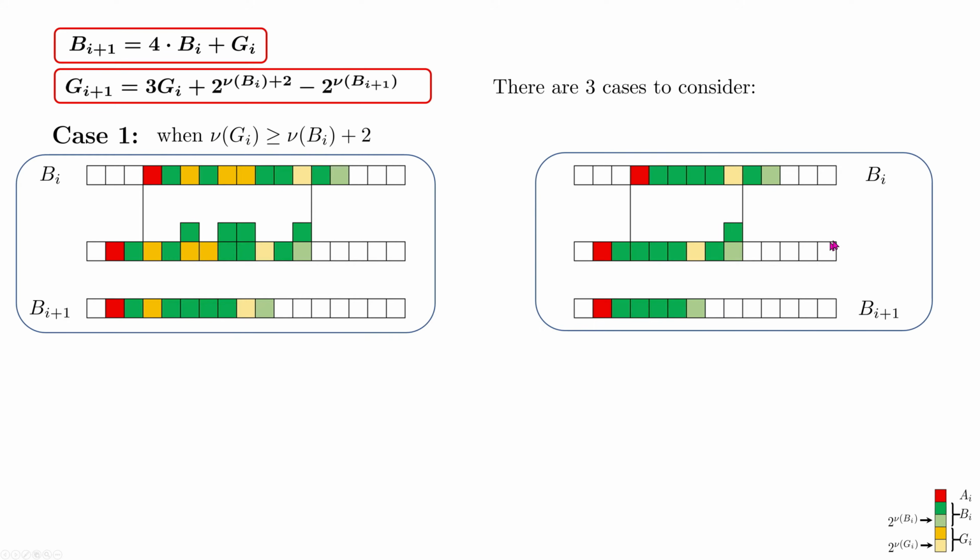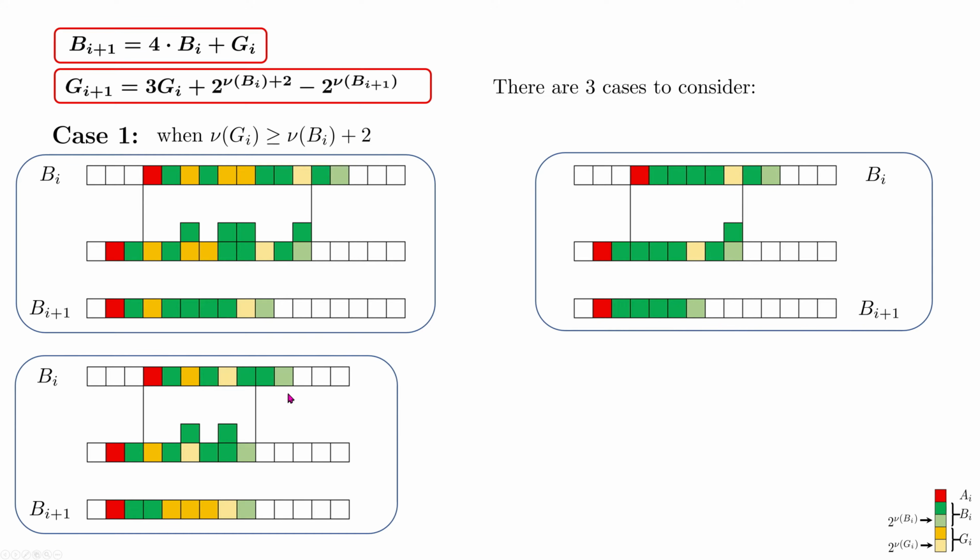Okay, let's check another case. Here we've got only one bit in G_i, and again we are multiplying by 4, which is a shift of 2 positions to the left of B_i, and we are adding G_i, here only one bit. So that's the result of our B_i plus 1. Let's check another case. Here the lowest bit of G_i is 3 positions to the left from the lowest bit of B_i, and that's the result after shifting B_i 2 positions to the left, which reflects this multiplication by 4. We are again adding G_i to get the new value of B_i plus 1.